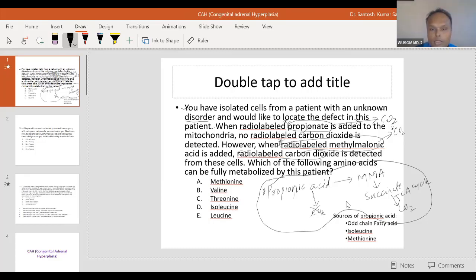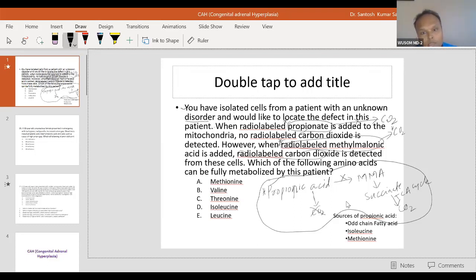We have been talking about this pathway. Propionic acid is added, no CO2. This is the pathway through which propionic acid is metabolized. This is a very easy question, actually. And if there is a problem here, then only propionic acid will not be metabolized.